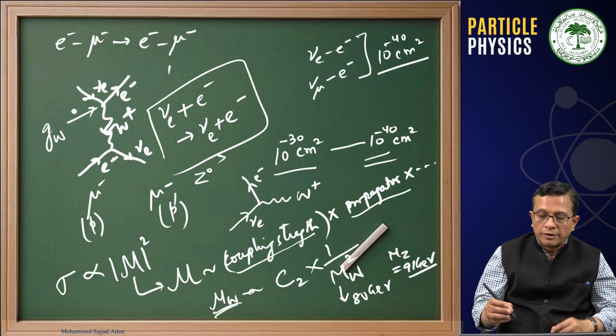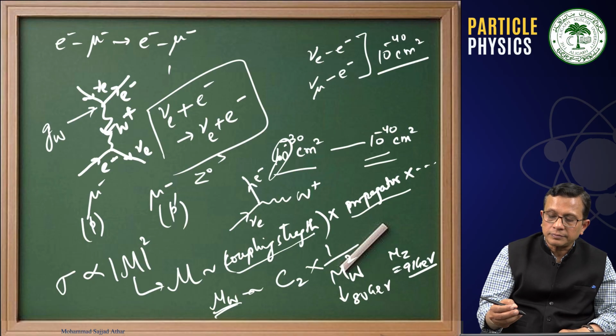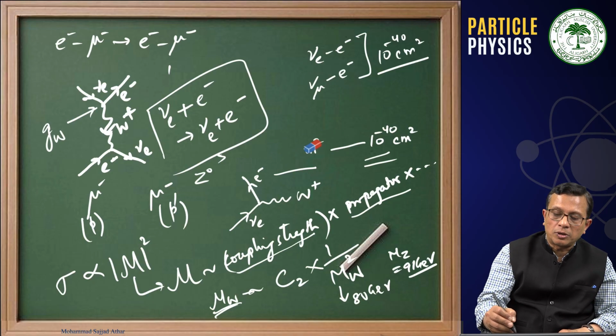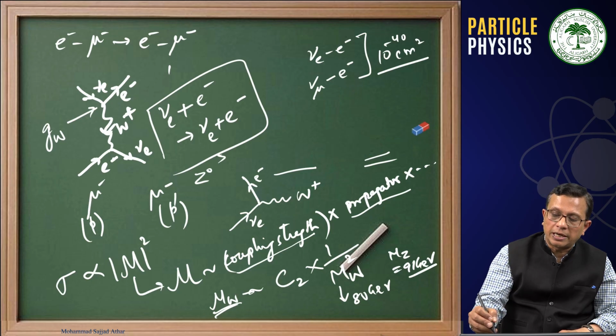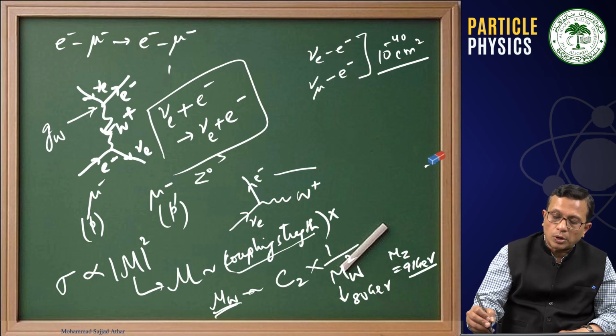This is what we call universal lepton symmetry, or in general lepton universal symmetry. What is that?